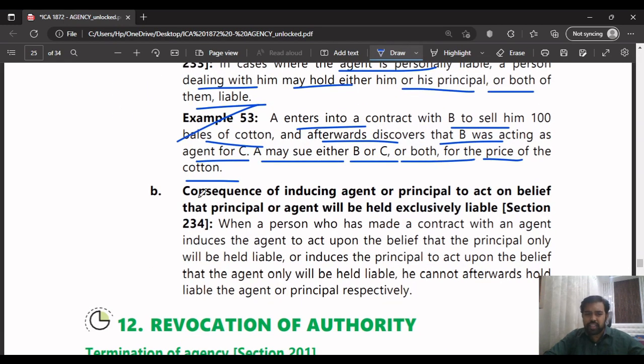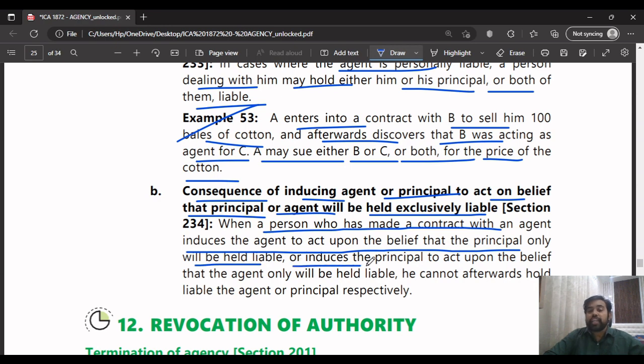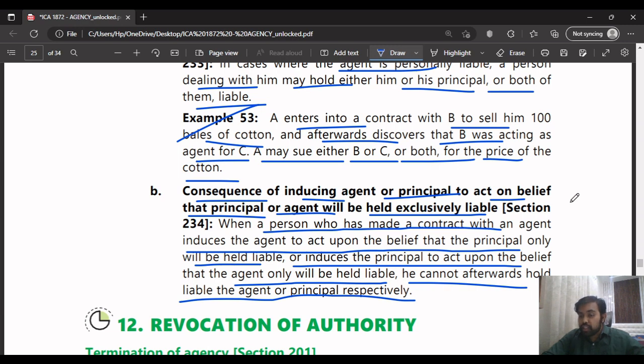Next point, what they're saying, that is very simple. You would have understood. The consequence of inducing the agent or the principal to act on the belief that the principal or the agent will be held exclusively liable. We'll read the paragraph and understand it. When a person who has made a contract with an agent induces the agent to act upon the belief that the principal only will be held liable, or induces the principal to act upon the belief that the agent only will be liable, he cannot afterwards hold liable the agent or principal respectively. You understood what they are saying here?